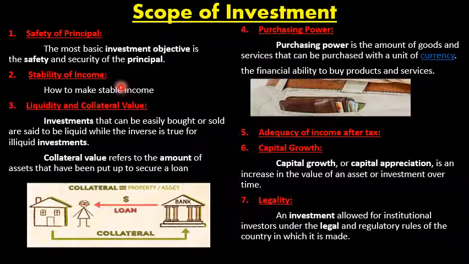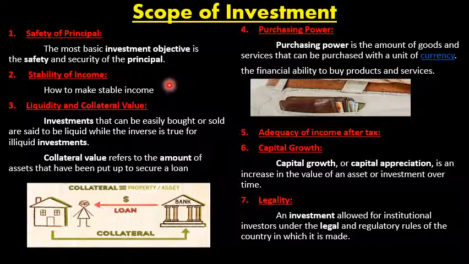The next point is the stability of income. How to make a stable income, the stability of income, means how to get regular income. So generation or creation of regular income is based on your selection of investment.